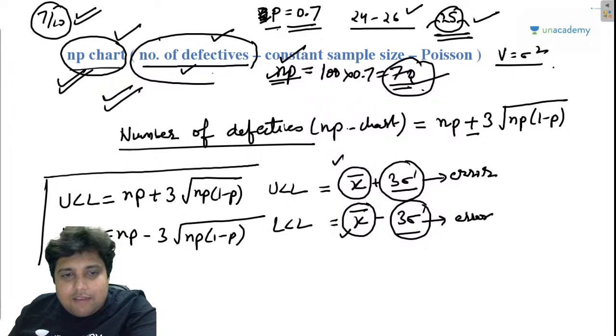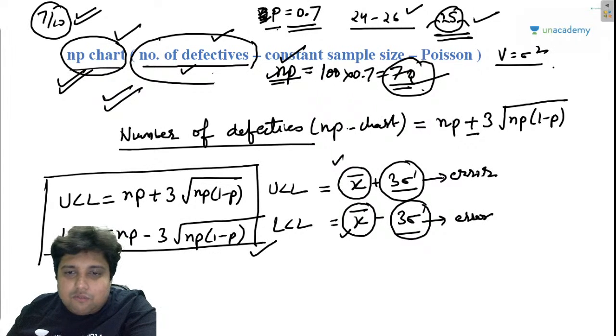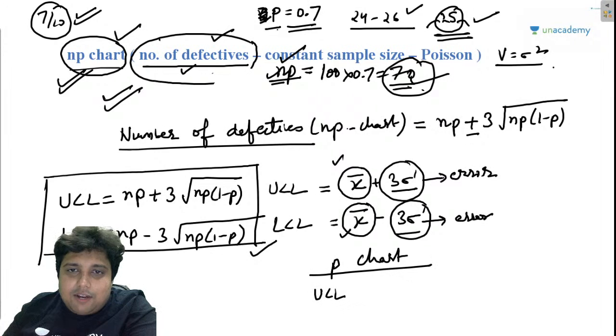Here, my friends, I have calculated the number of defectives. So if I want to write this for the P chart, then the upper control limit for the P chart, I will divide this by N. I will divide the NP by N, and N will get cancelled. I will get the P chart. I hope you get my point.